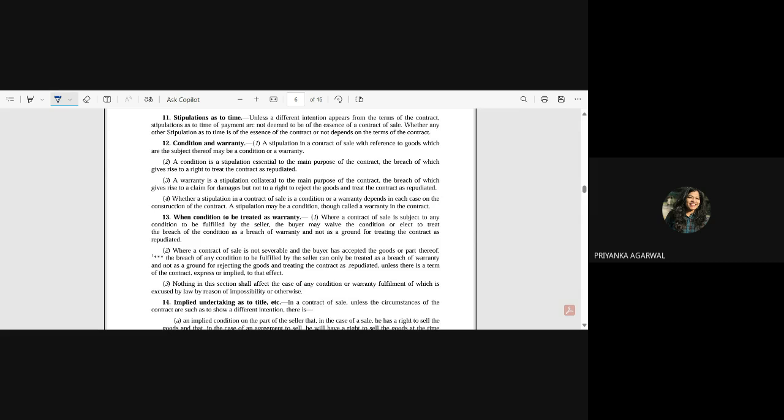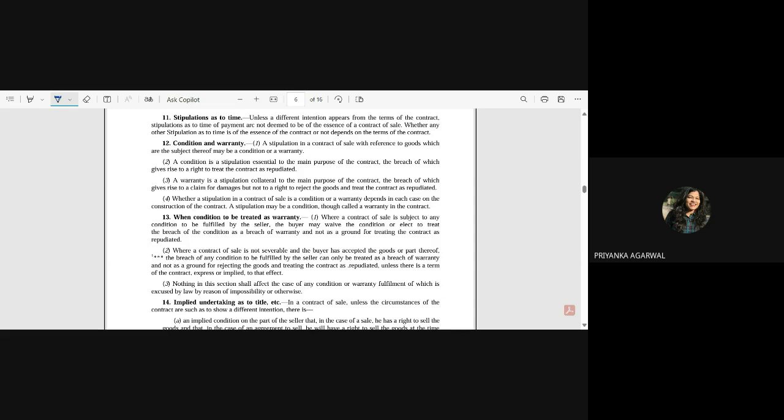If I give you an example, suppose that you have bought a furniture which is made of certain xyz wood, and the seller has mentioned that this is of xyz wood. With that representation you have bought that furniture, and also the seller has mentioned that this xyz wood lasts for 5 years. Okay, now this is your warranty.